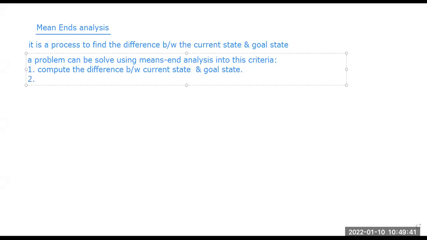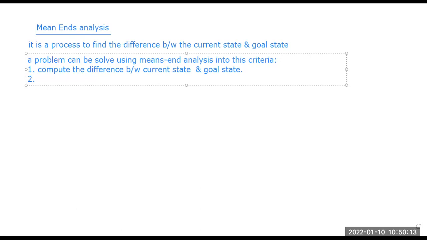Second, we need to satisfy the preconditions of the operators that we have selected to reduce the difference, to reduce the gap between the current state and the goal state. Because if we cannot shorten the gap, if we cannot minimize the gap between the current and goal state, then we cannot achieve our goal state at any moment. So to achieve that, we need to shorten the gap, we need to shorten the distance.